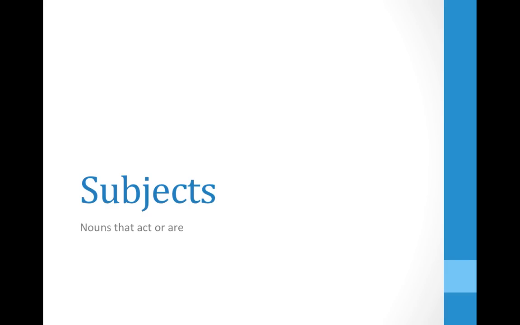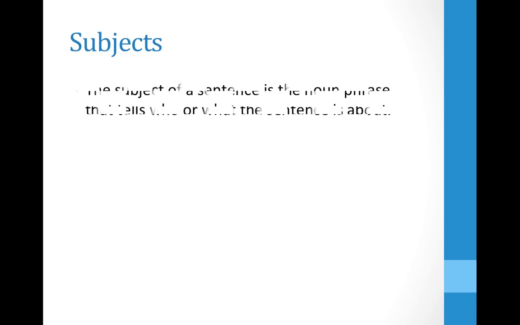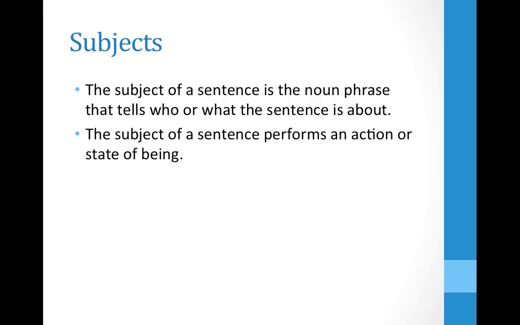The first type of noun function we're going to talk about is a subject. Subjects are nouns that act in a sentence or that are, meaning that they are somehow in a state of being. The subject of a sentence is a noun phrase that tells who or what the sentence is about. Remember that a noun phrase consists of a noun and any articles or adjectives that describe that noun.